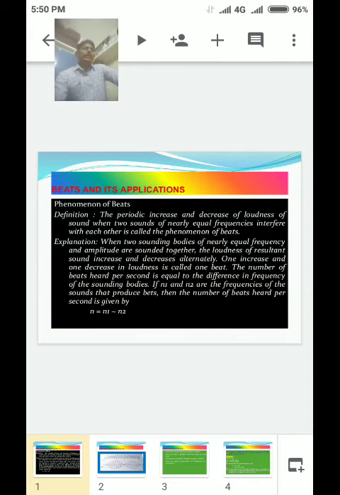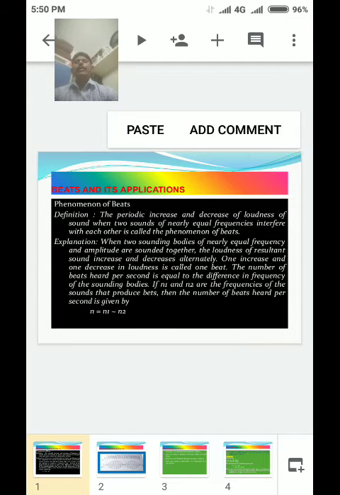Once more, listen carefully. The periodic increase and decrease of loudness of sound when two sounds of nearly equal frequencies interfere with each other is called the phenomenon of beats. Now the explanation.